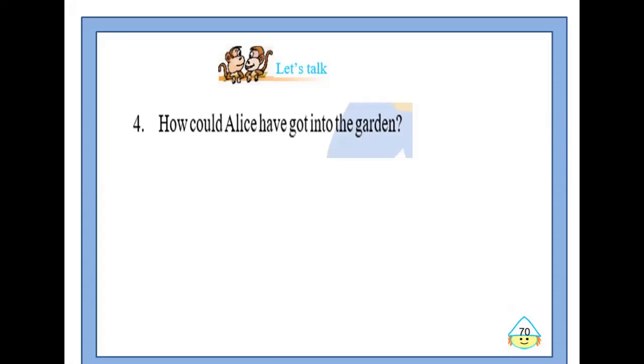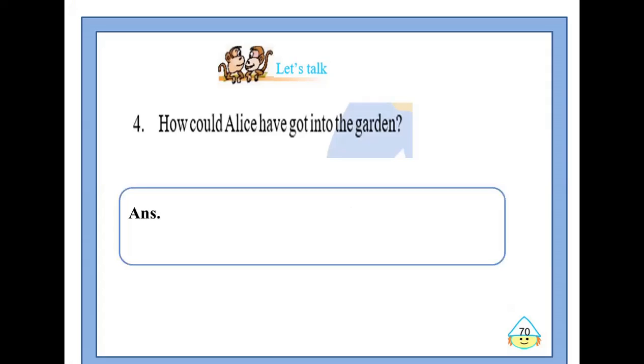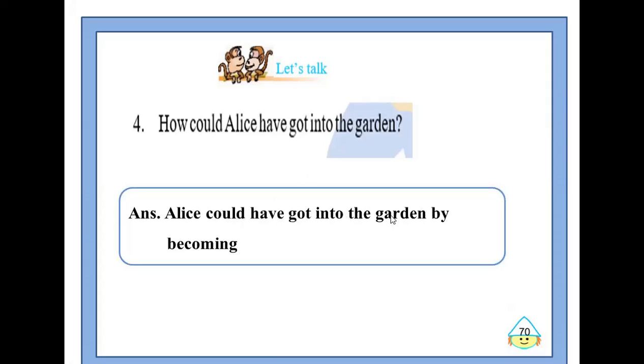Any guess? She would have taken some magic potion and could have become smaller and easily crossed the door and got into the garden. Isn't it, children? So we could say, Alice could have got into the garden by becoming small. So with this fourth question, we have completed the textual exercise.